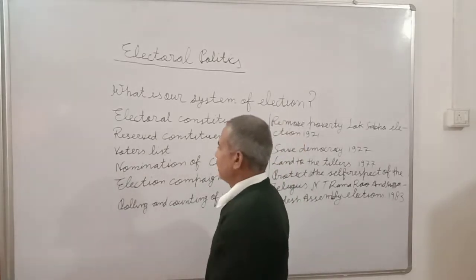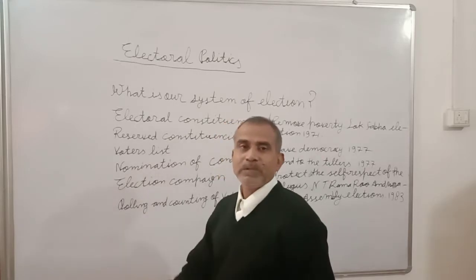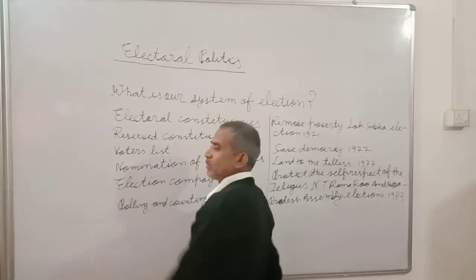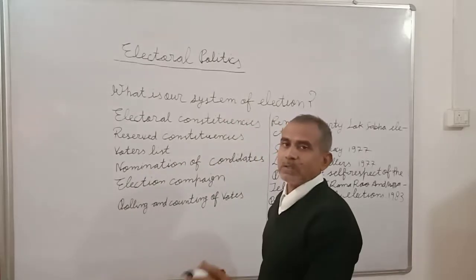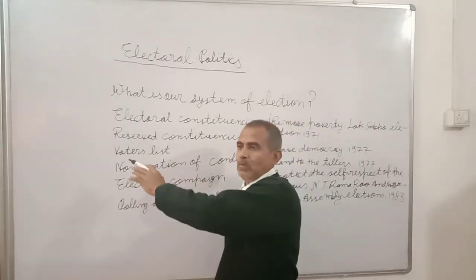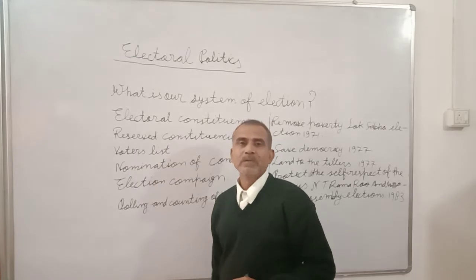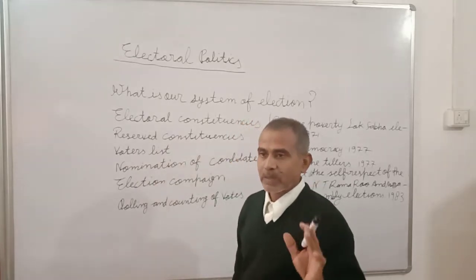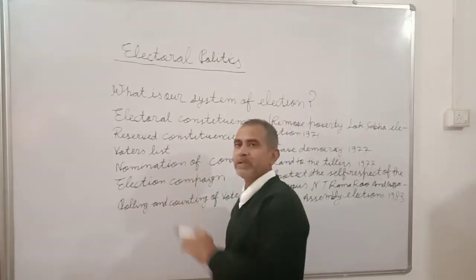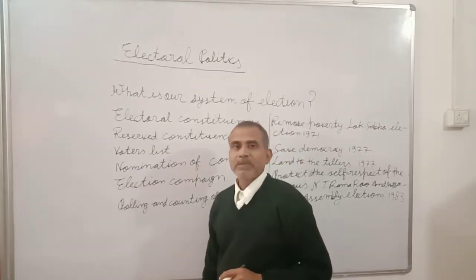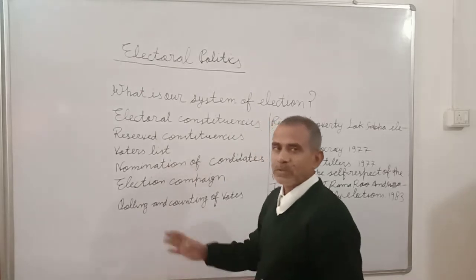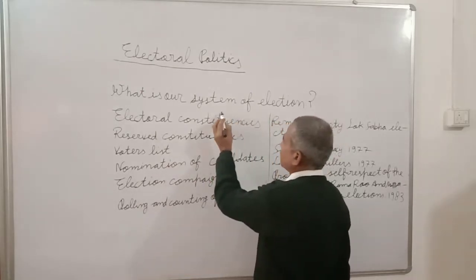After the liberation from the British rule, it was deliberated by our founding fathers, the people who made the Constitution of India, that the democratic form of government is most suitable for our country.